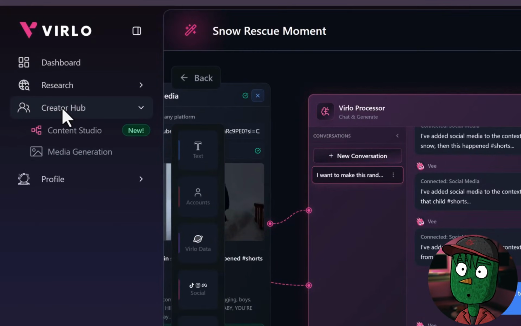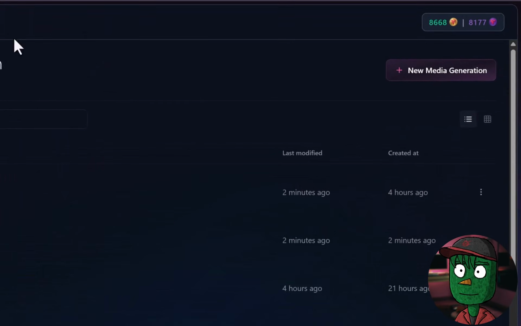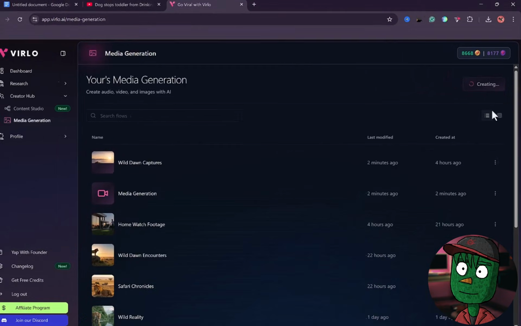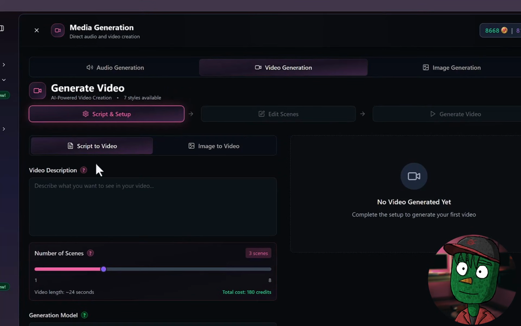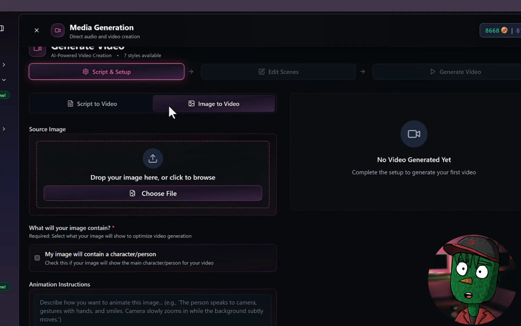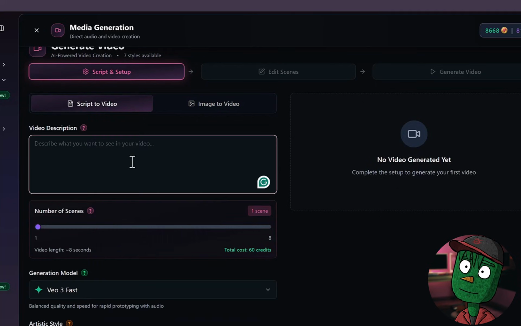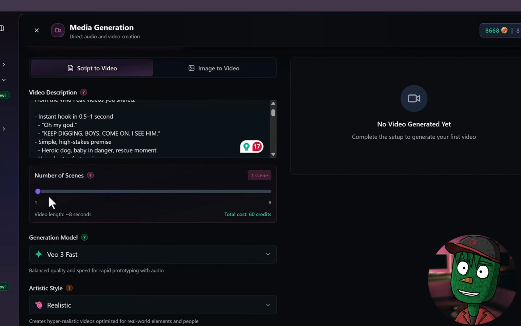Click on the Creator Hub and select Media Generation. Now that you are in the Media Generation tab, click on New Media Generation. This action will bring you to a page where you will generate your video. You have 2 options for generating your video. You can either choose script to video or image to video. For this video, we'll be generating our video using the script to video option. Simply paste the script into the video description. Then scroll down to select the number of scenes you want to generate. 3 scenes, 4 scenes, etc.